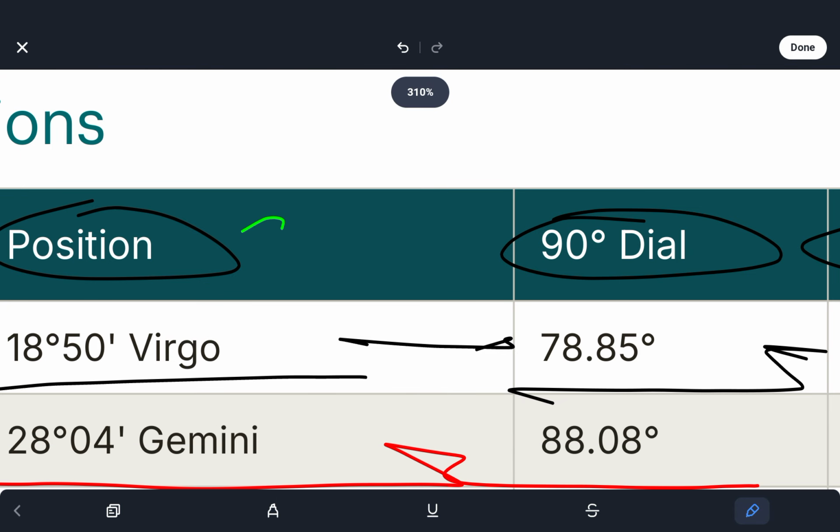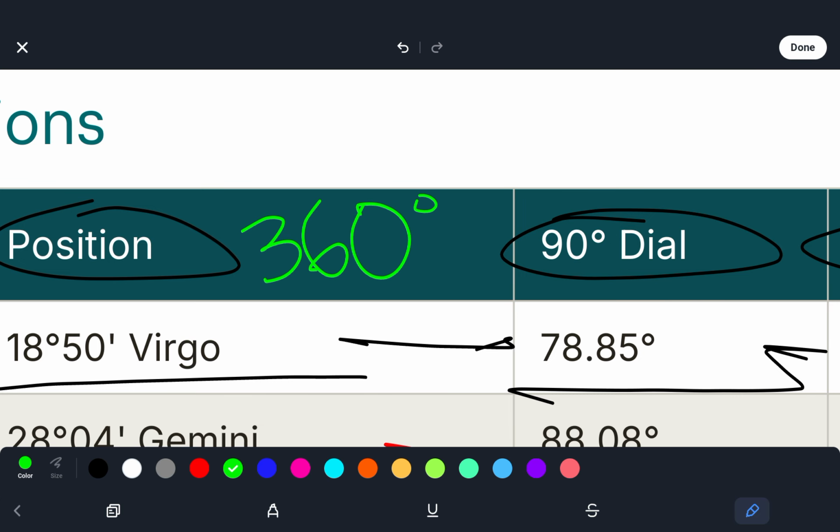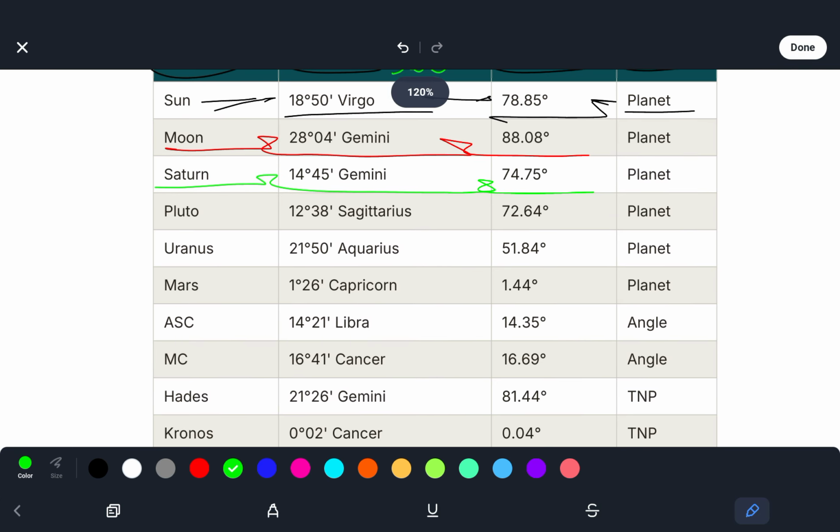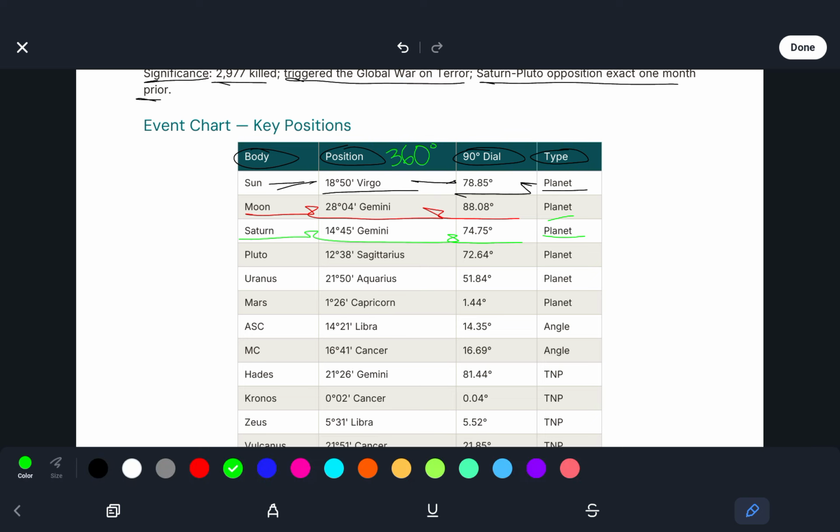And this position is for the 360 degree wheel. Let me note that these are the planets we're talking about right here. And then we're going to get into the angles and the TNPs. So Pluto was at 12 degrees 38 Sagittarius, 360 degrees, and on the 90 degree dial 72.64. Uranus 21 degrees 50 Aquarius, and on the 90 degree dial 51.84 degrees. Mars at 1 degree 26 Capricorn, on the 90 degree dial 1.44 degrees.